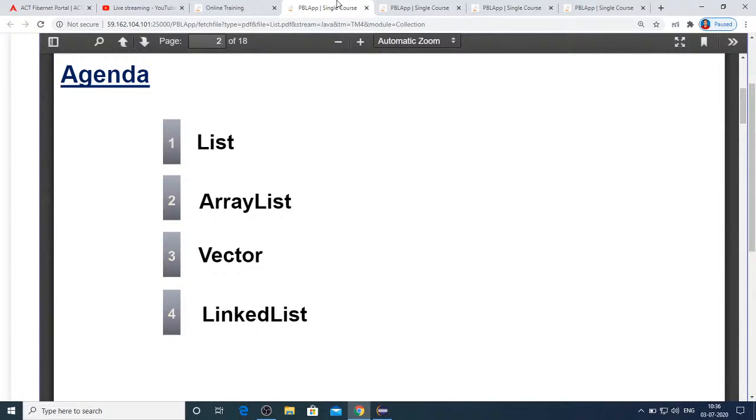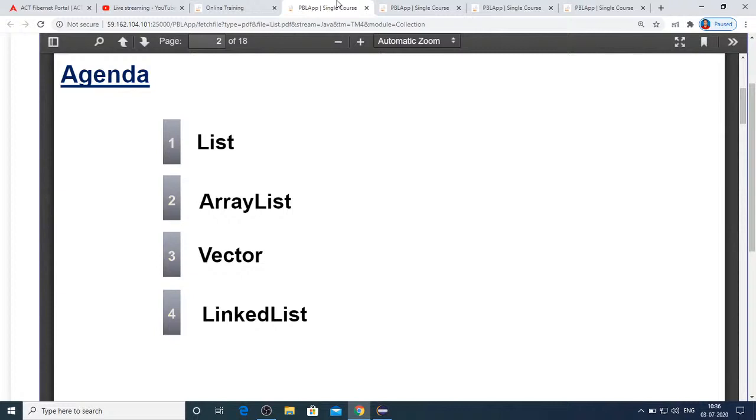The first and foremost is the Vector, which we are going to look at now, and then Dictionary, then Hashtable, then Stack, and the Properties class.